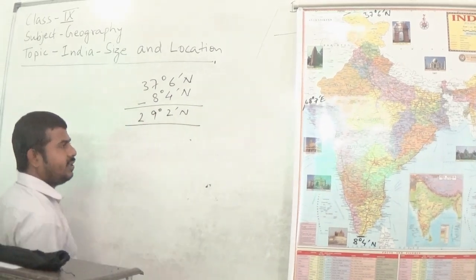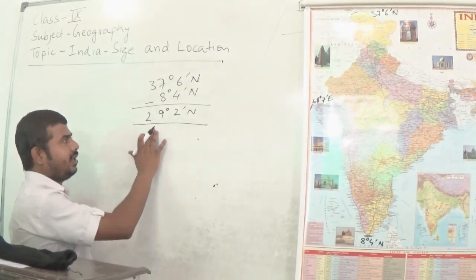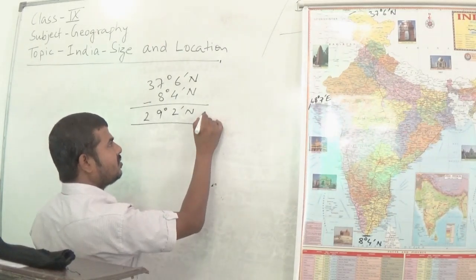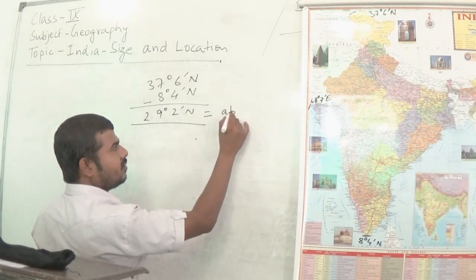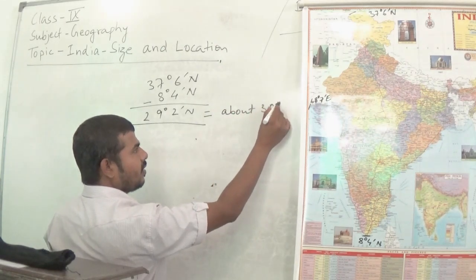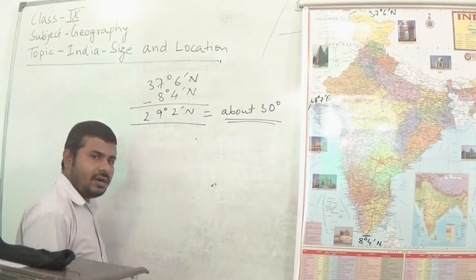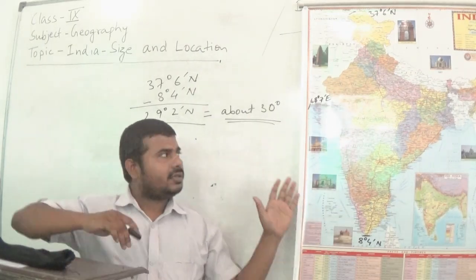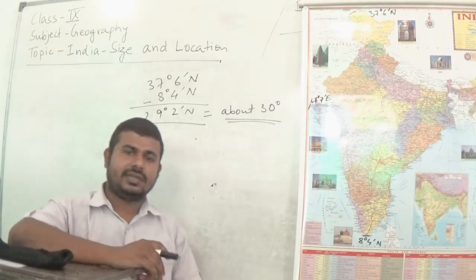What is the result? The result is 29 degree 2 minute north. It means what? About 30 degree. So the extent of the mainland from north to south is about 30 degree. So we have calculated this.